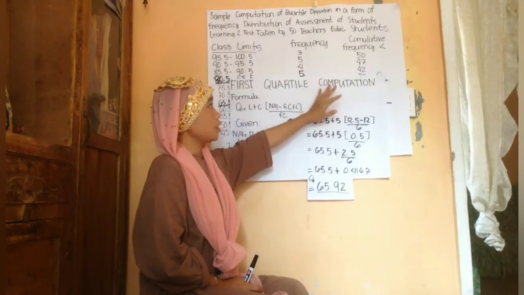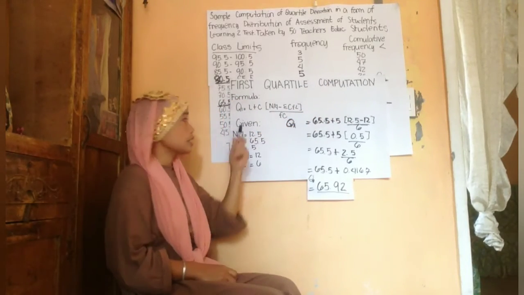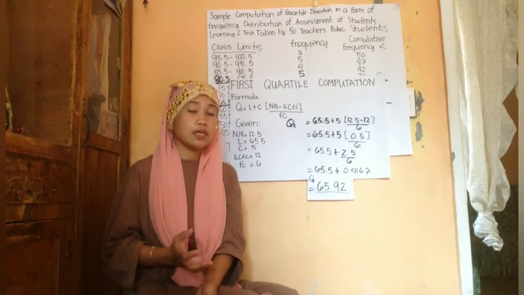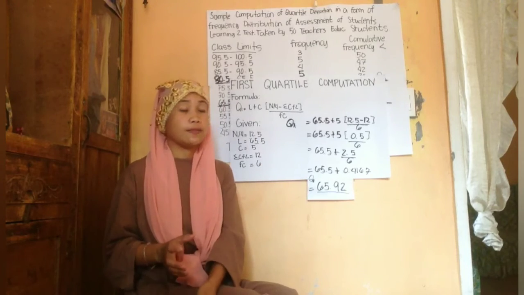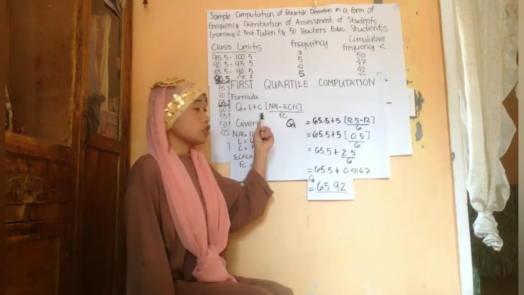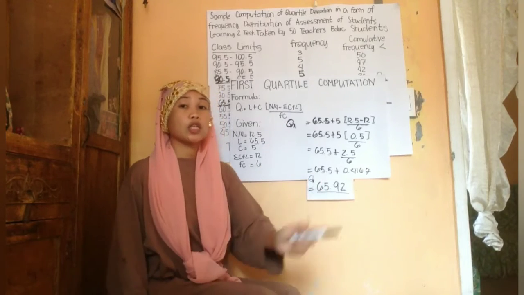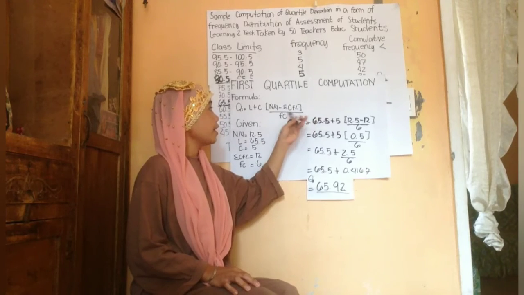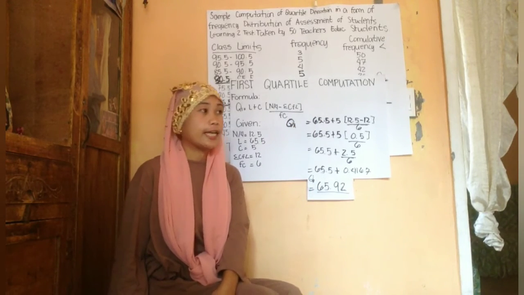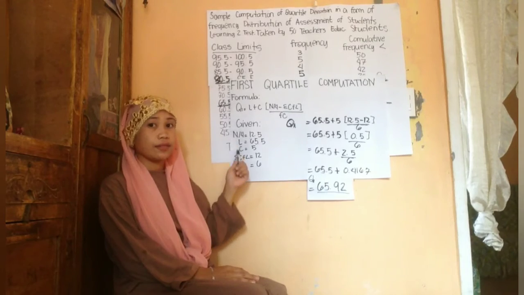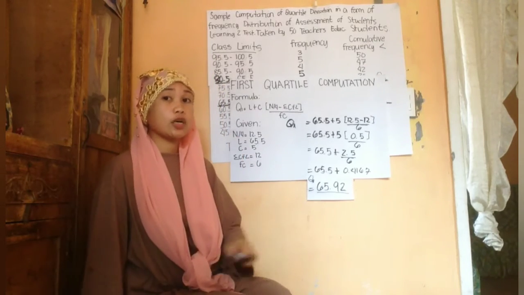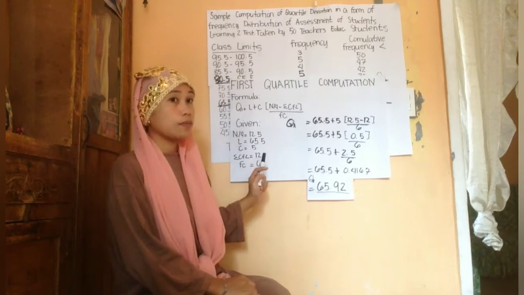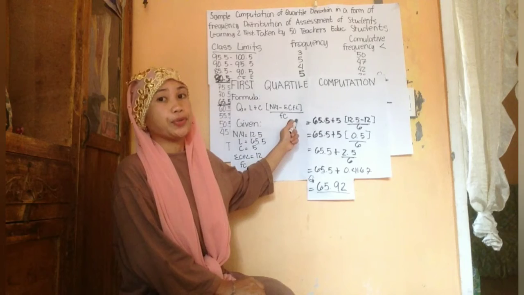This is our first quartile computation. So, this is the formula. The formula is first quartile equals lower real limit plus class interval, times the first quartile or n over 4, subtract the sum of cumulative frequency lesser than, and then divide by the frequency of median class. So, class, this is the given. I already explained earlier where the given values came from. Now, let's solve the given using the formula.